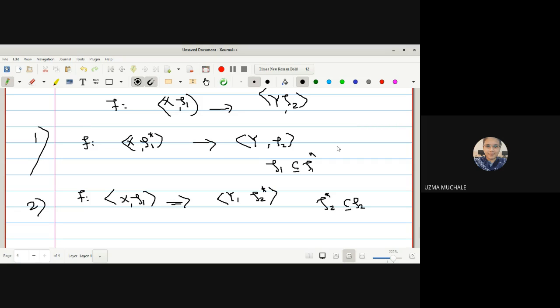Anyone else having a problem about this one? Given that our mapping F from X to 1 to Y to 2 is a continuous map, we have to find out which one is an extension and which one is a restriction map.